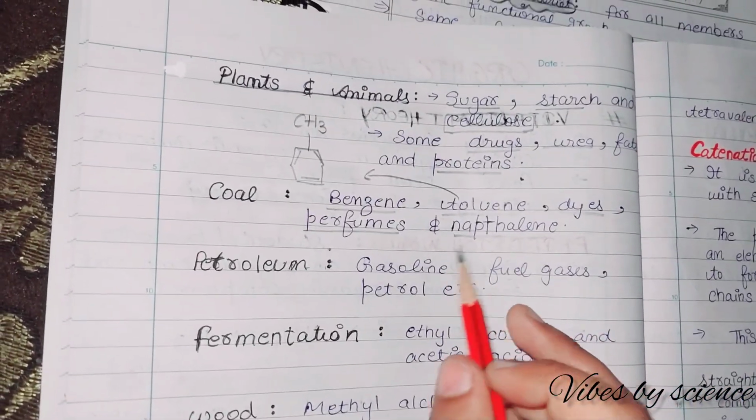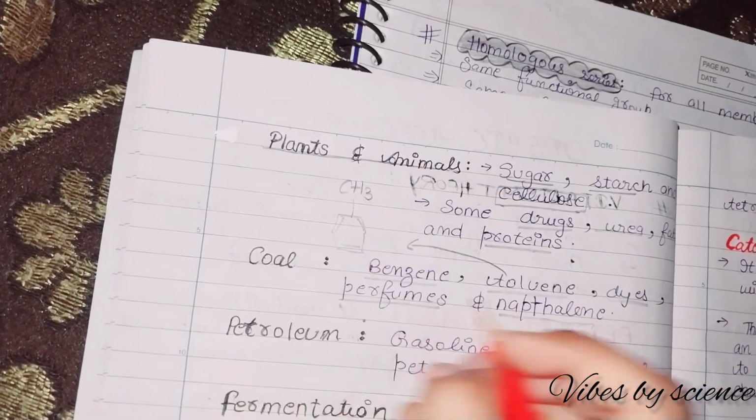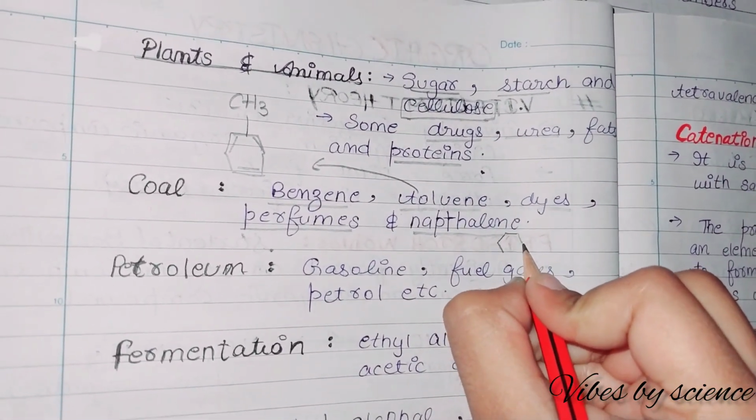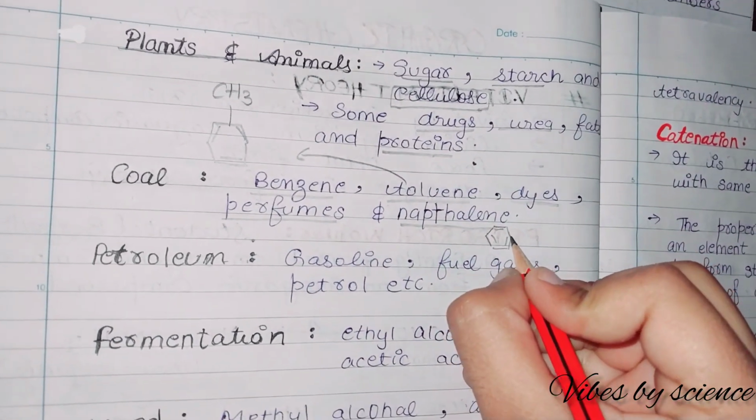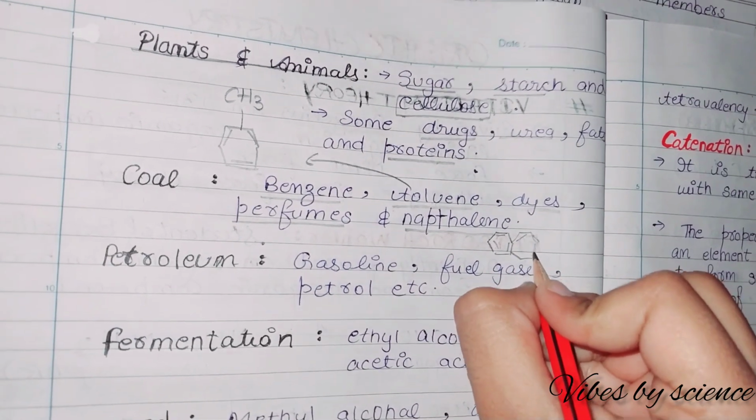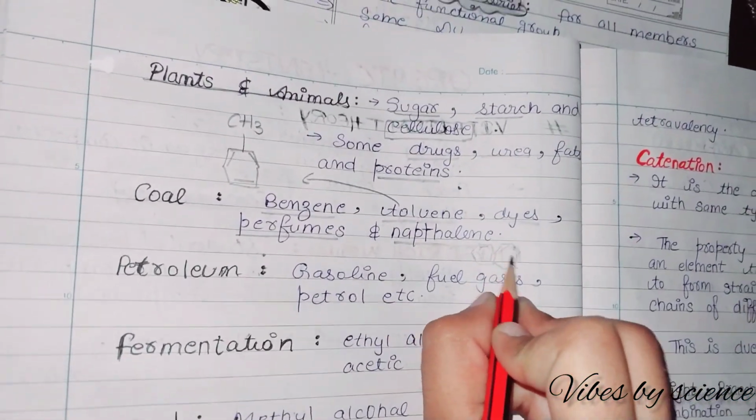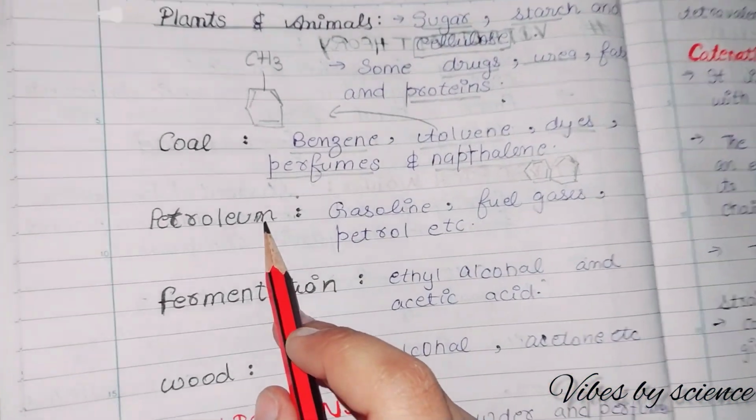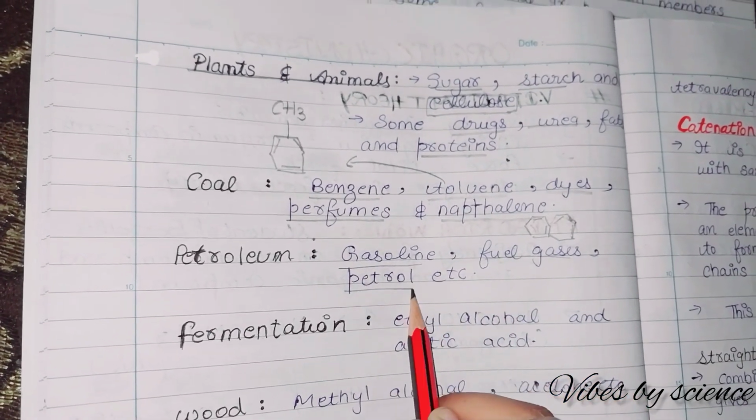Next is naphthalene. Naphthalene is if you add two benzene. Let me make naphthalene also, it would be easier for you because we will study it in the coming sessions. So this is naphthalene. There will be two only. So naphthalene, only two. There are two double bonds. Okay. Next is petroleum. Petroleum, gasoline, fuel gases and petrol.